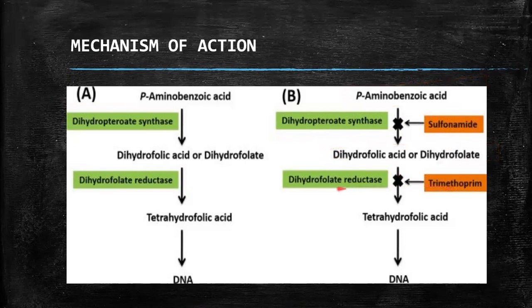Similarly, trimethoprim acts on dihydrofolate reductase and blocks the conversion of dihydrofolic acid into tetrahydrofolic acid. When there is no tetrahydrofolic acid, there will be no synthesis of DNA, and ultimately no growth of the bacteria. That's why sulfonamide is a bacteriostatic drug.